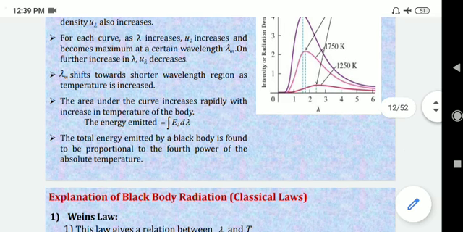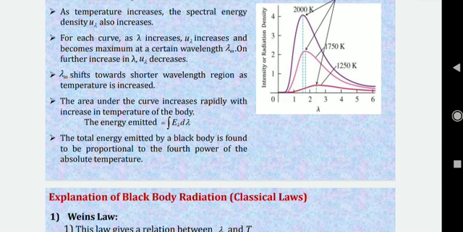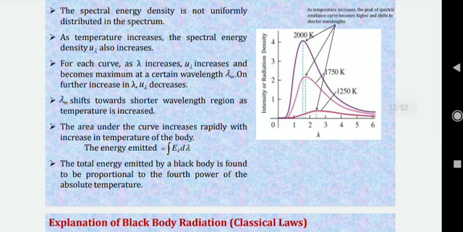Now the next point is, the total energy emitted by a black body is found to be proportional to the fourth power of the absolute temperature. So this is one of the observations, that whatever energy is emitted by the black body is directly proportional to the fourth power of the absolute temperature, T raised to 4. E is directly proportional to T raised to 4.